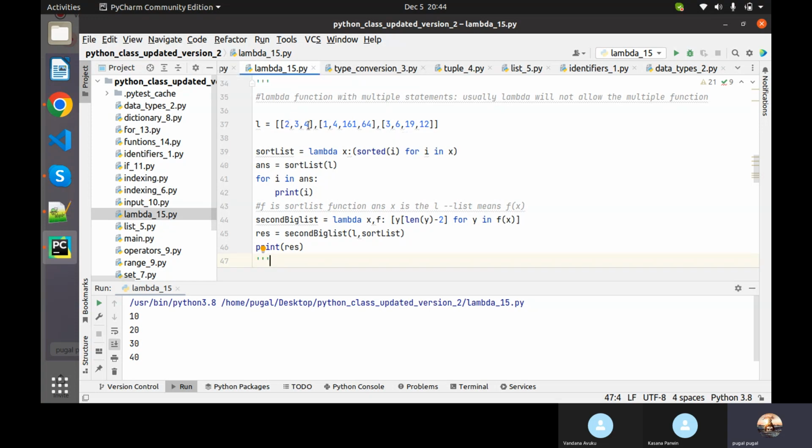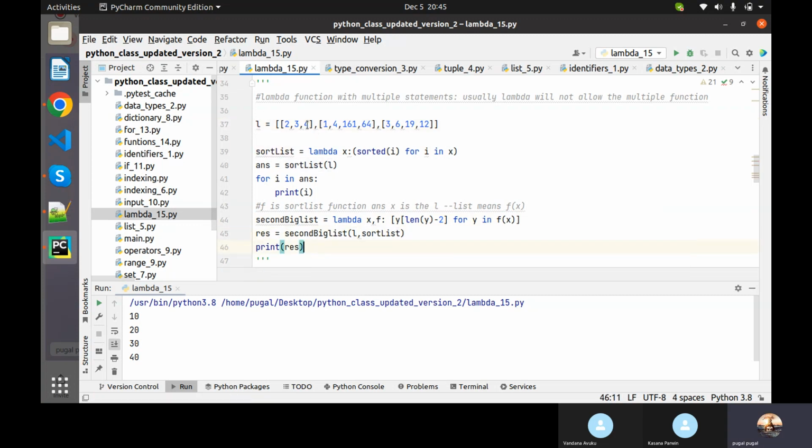So here 234 and 14, 160, 164, jumbled orders are there, and we are fetching each and every list, and we are sorting them and storing it into answer, and we are printing. The same case here, we are creating another lambda function. It is holding two parameters. So we are finding the length and accessing the indexing, like how much length is there. I just want to access the second position value, or else the first position value. Okay, so we are fetching each and every data here and passing the entire list and sorted list, both of them, and it will give you the result.